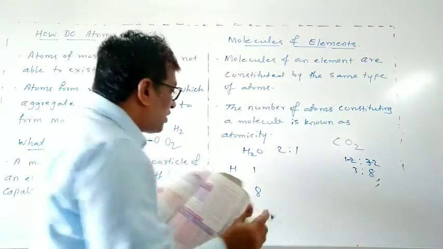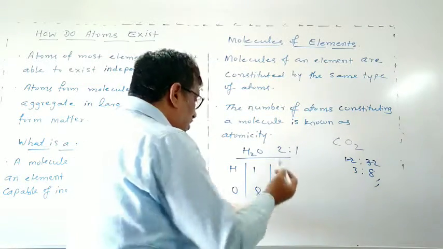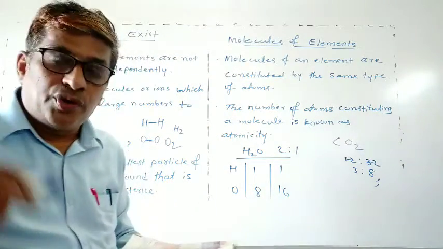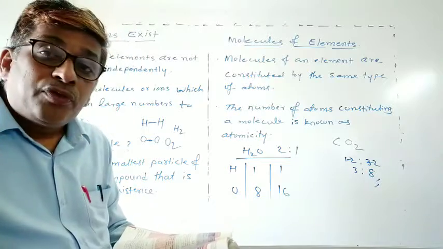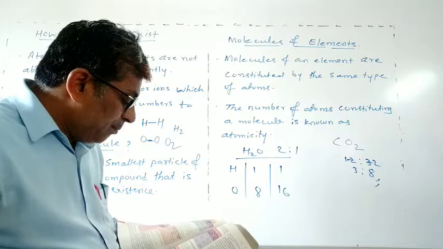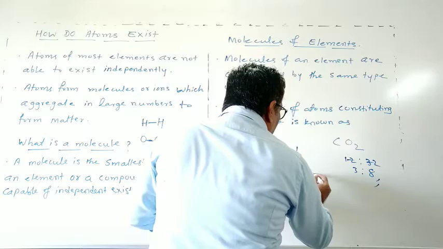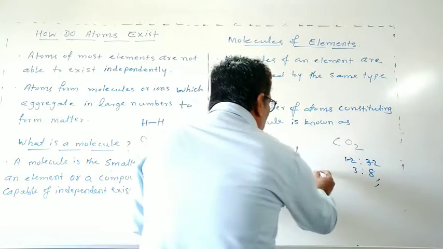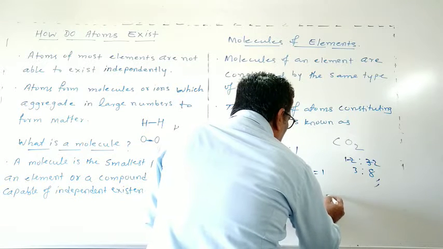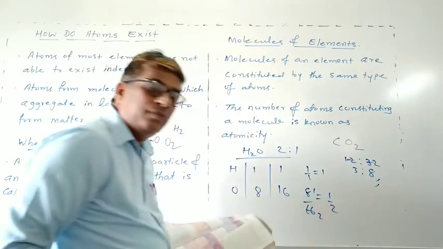And then atomic mass wise. The atomic mass of hydrogen is 1 and oxygen is 16; you have to remember this. Now you have to find mass ratio divided by atomic mass. So 1 by 1 is equal to 1, and 8 by 16 is equal to 1 by 2.